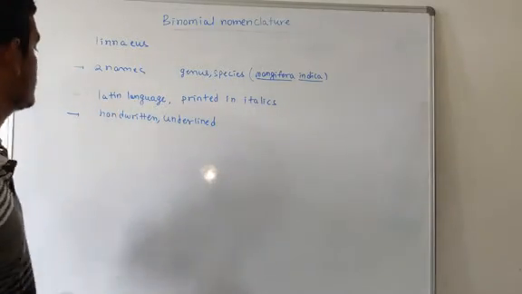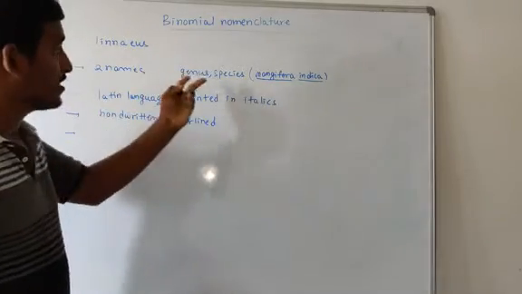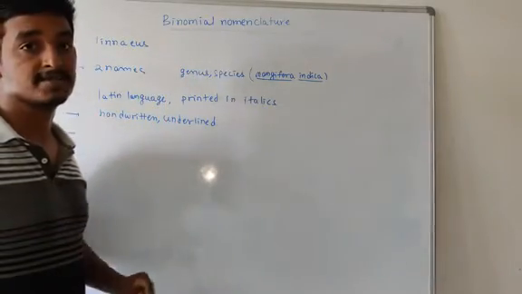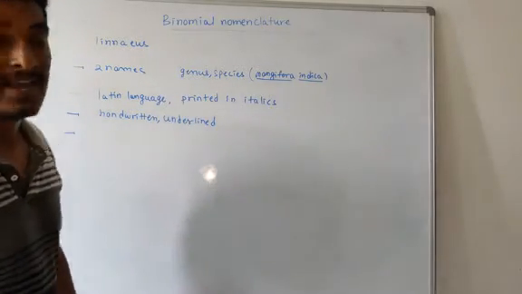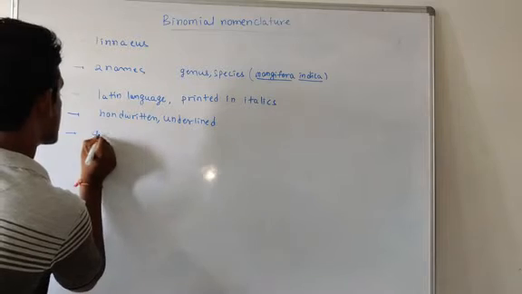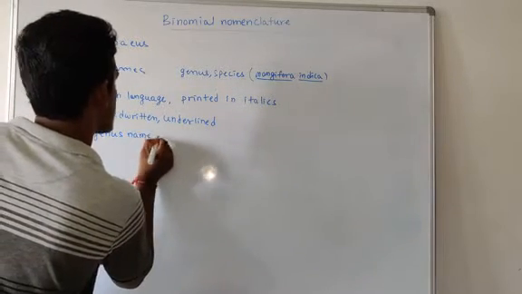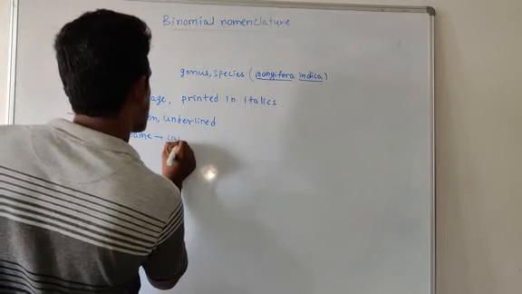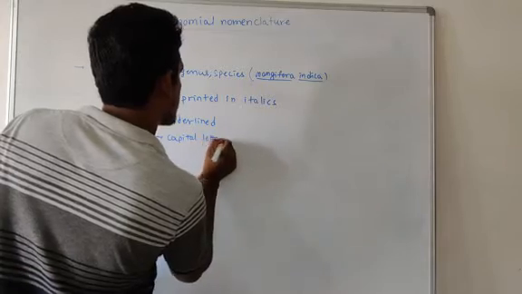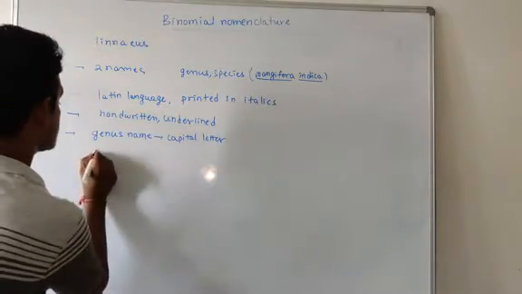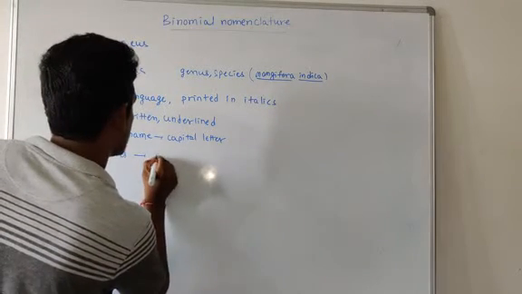And along with that, we are providing two names, a genus and a species name. The genus name always starts with a capital letter, and the species name with a small letter.